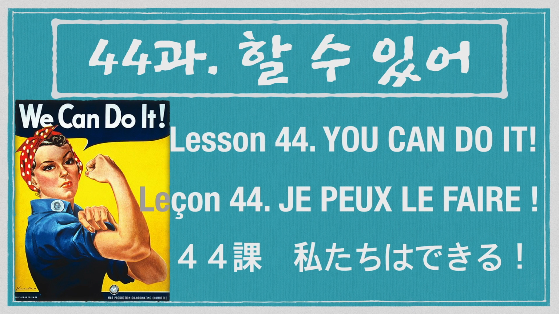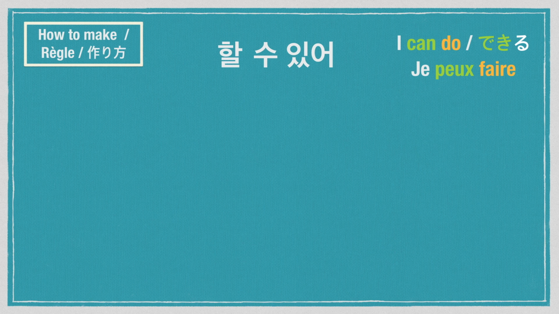Lesson 44. 할 수 있어. Today we're going to talk about can. Here it's written 할 수 있어, which means can do. Let me divide it into two parts. 할 and 수 있어. 수 있어 corresponds to can, and 할 is called 어간.